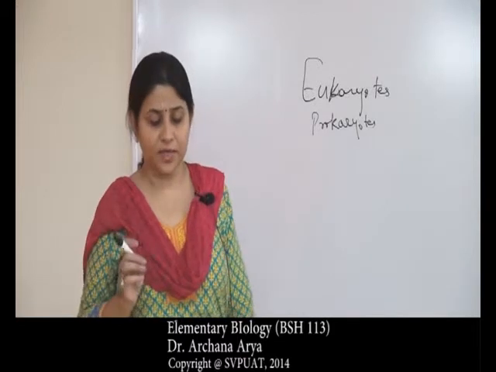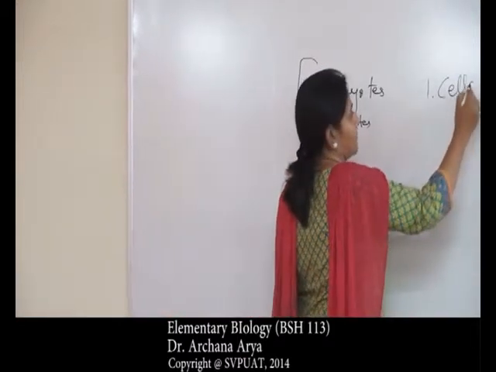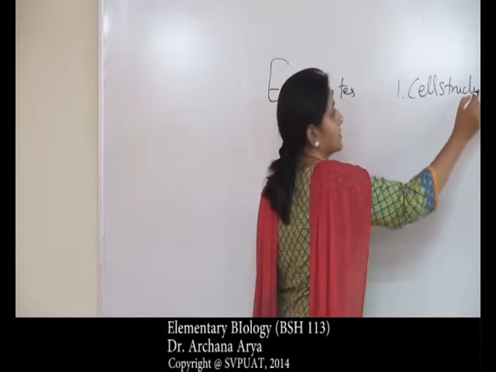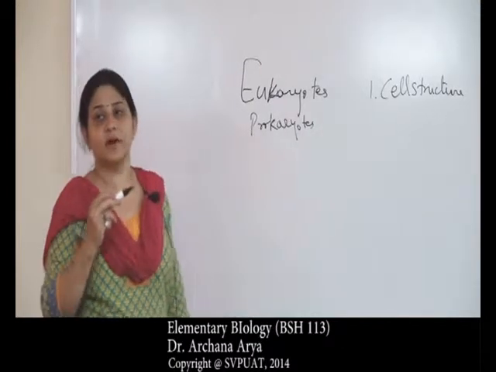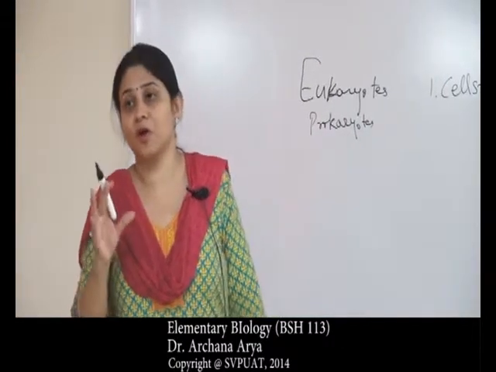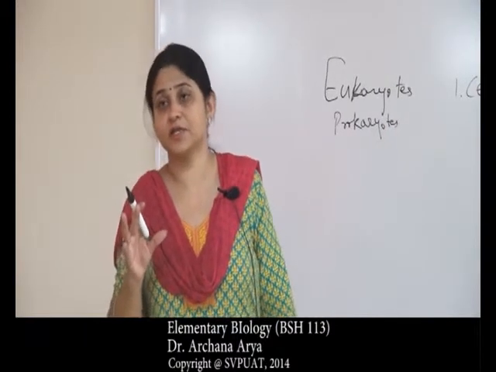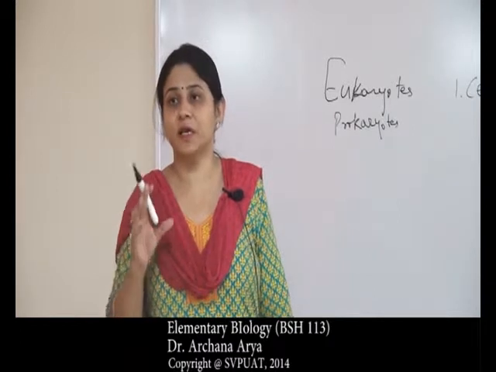There are many things. First is the cell structure. What is the structure of the cell like? I said some are eukaryotes, some are prokaryotes. So what is the first unit of our body organization? It is the cell. What is the structure of the cell?